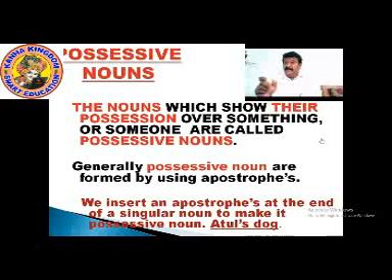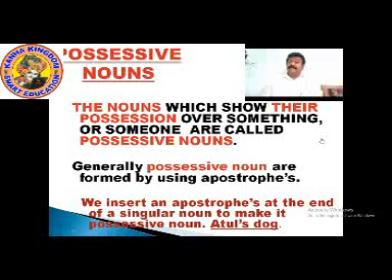To make Atul into a possessive noun, where he is owning the dog, what I have done is I have added an apostrophe s. I have written Atul's dog, where Atul is a singular noun which has become a possessive noun.